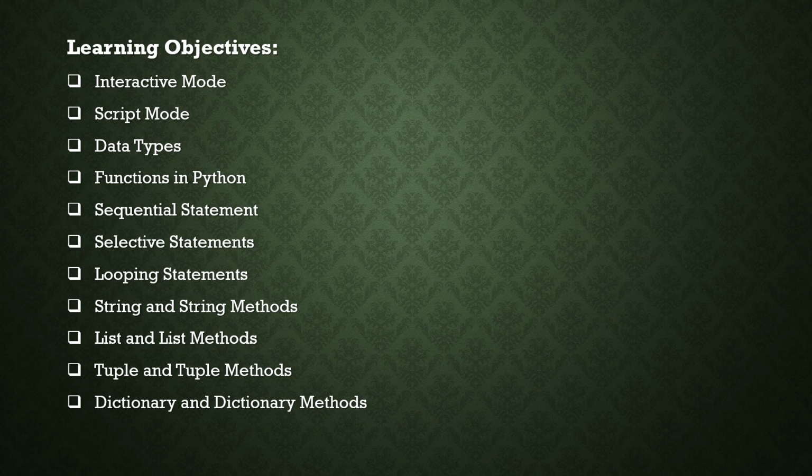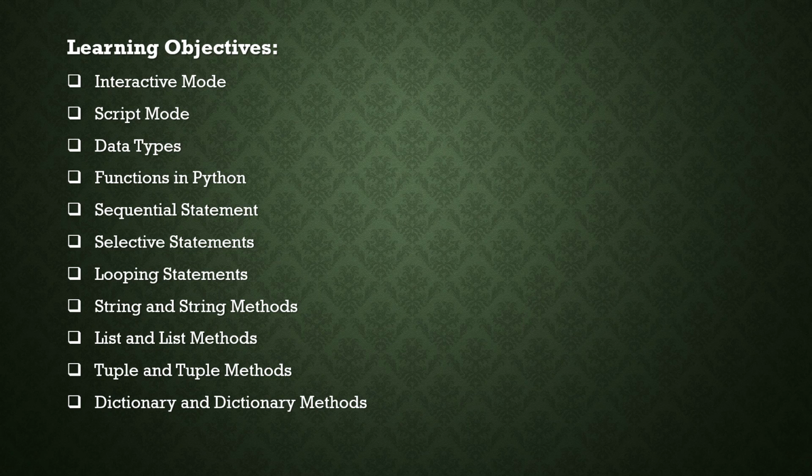According to a condition, we can put conditions in our program and select the particular statements. If the given condition is true, we execute one set of instructions. If it is false, we go through some other set of instructions. That is selective statements.